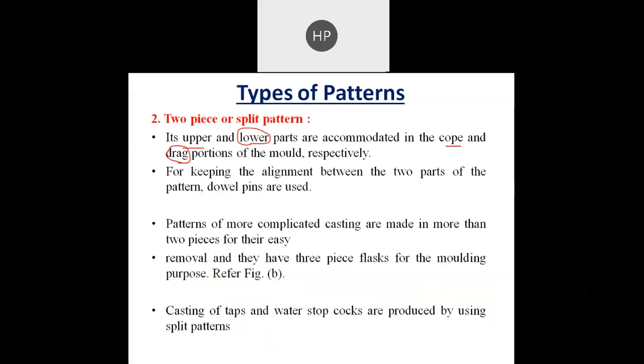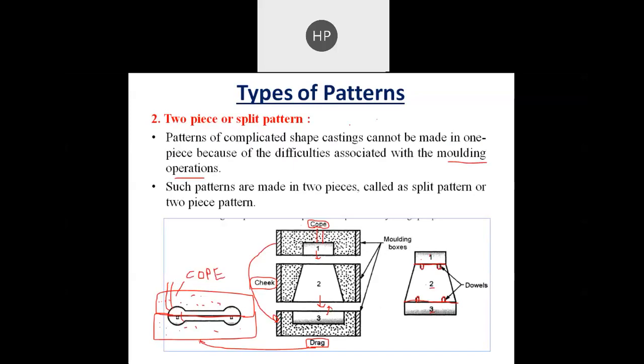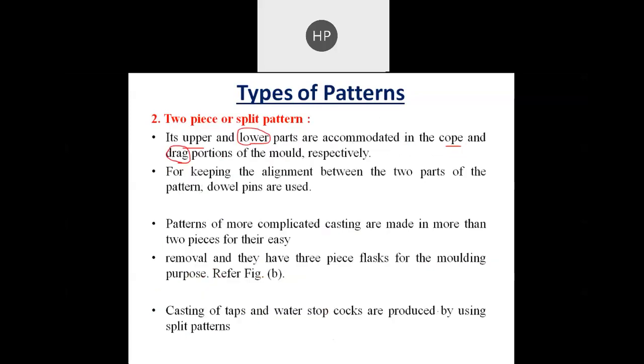Patterns of more complicated castings are made in more than 2 pieces for their easy removal, and they have a 3-piece flask for the molding purpose. Here you can see we have a total of 3 pieces: first, second and third. Castings of taps and water stop cocks are produced by split patterns.